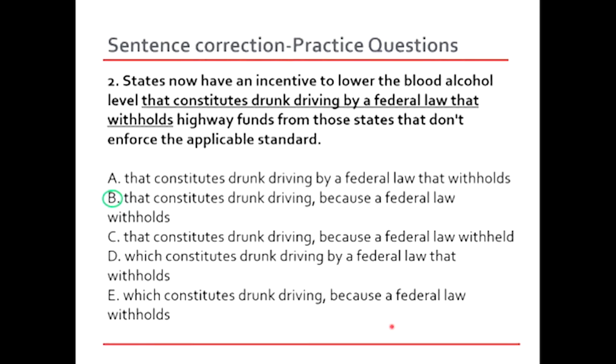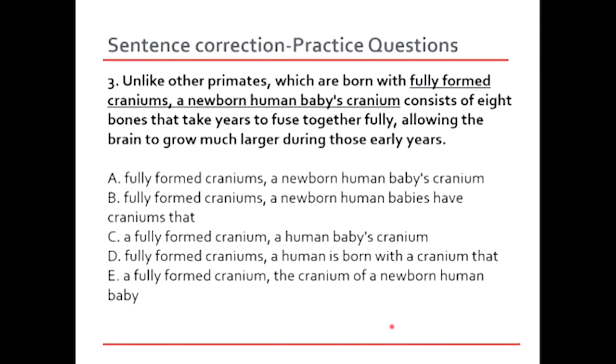Let's look at the next question now. Question number 3. Unlike other primates, which are born with fully formed craniums, a newborn human baby's cranium consists of 8 bones that take years to fuse together fully, allowing the brain to grow much larger during those early years.